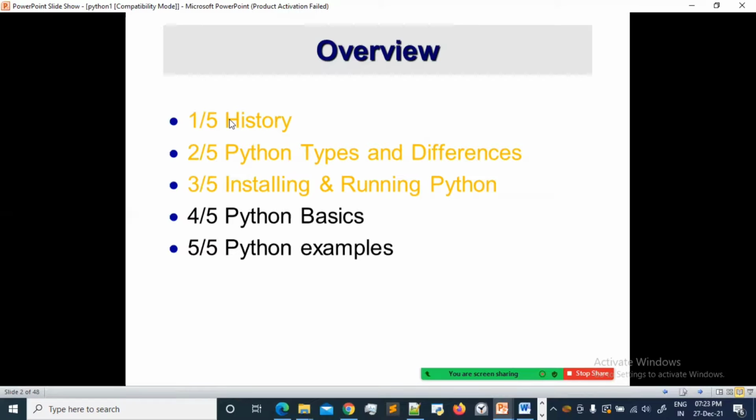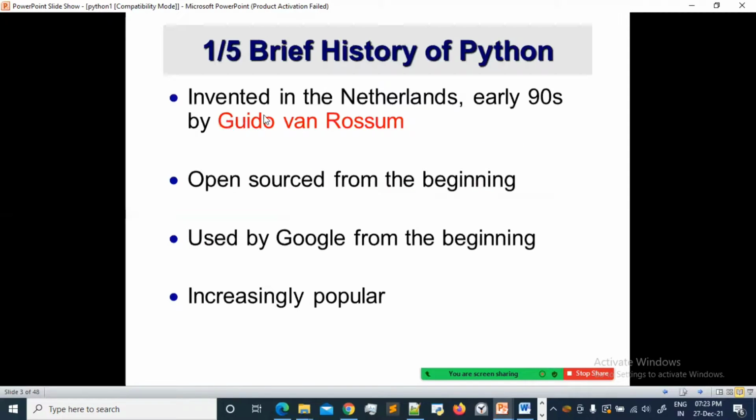And if we see the history, Python was invented by one person named Guido van Rossum, and he open sourced the whole language. Behind Python, it's C++, but C++ is very hard to write. That's why he invented Python on top of that. Just like we have a gift and we wrap it in some box. So the box is Python, and inside that it's C++. It's been used by Google from the beginning, and it's popular.